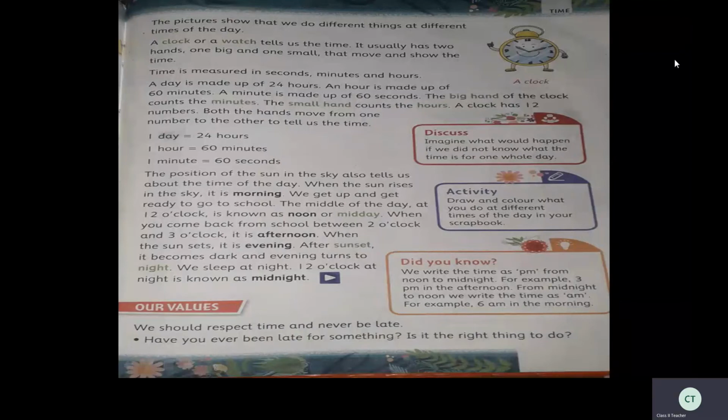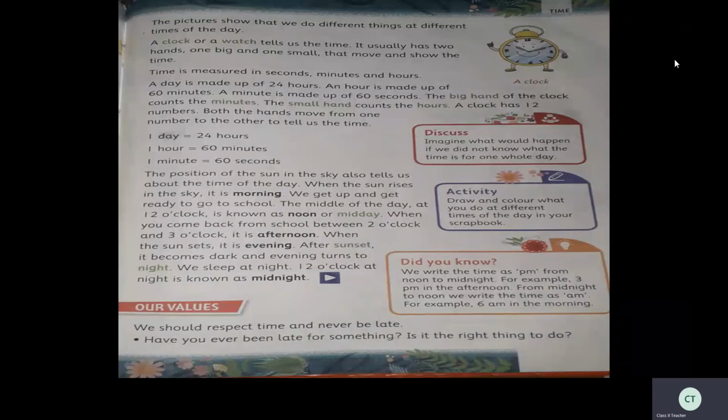When the sun sets, it is evening. It's evening, the sun will go back, so we call it sunset. After sunset, it becomes dark and evening turns to night. So after evening, slowly night will come. We sleep at night. All people, animals, everything sleep. Mostly all sleep at night. But some people have night duties, so they should not sleep. Others all will sleep at night. 12 o'clock at night is known as midnight.